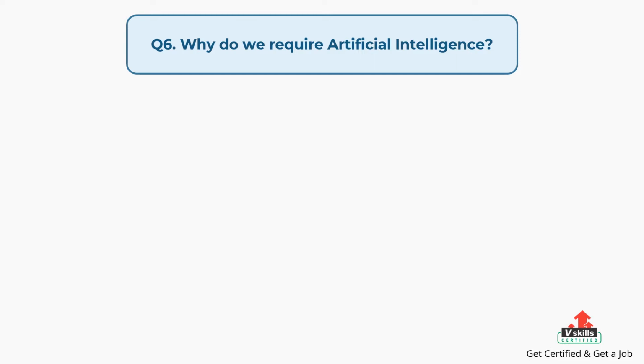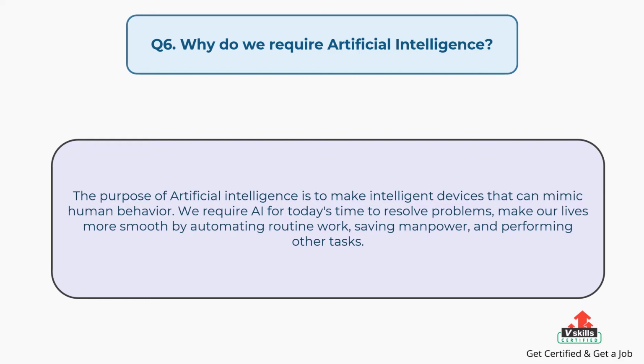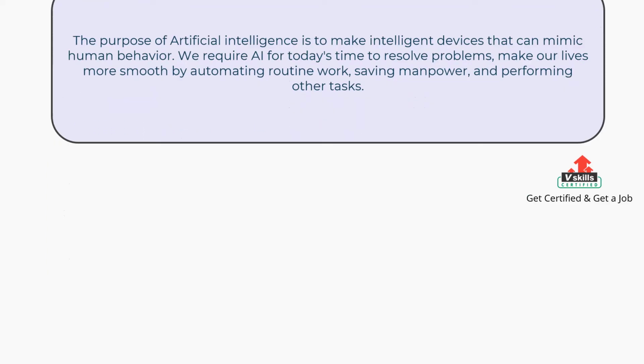Question number 6. Why do we require artificial intelligence? The answer is: the purpose of artificial intelligence is to make intelligent devices that can mimic human behavior. We require artificial intelligence for today's time to resolve problems, make our lives more smooth by automating routine work, saving manpower, and performing other tasks.